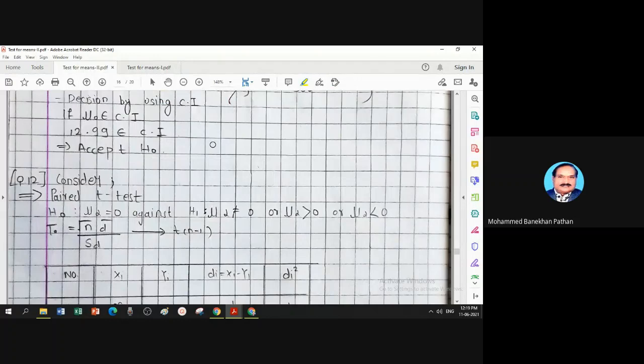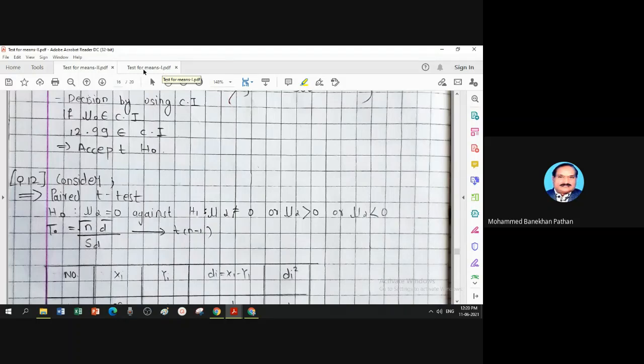I split this practical into two parts: test for mean 1 and test for mean 2. In test for mean 1, we discussed all theoretical concepts for large sample as well as small sample, and then solved numerical problems related to large sample.